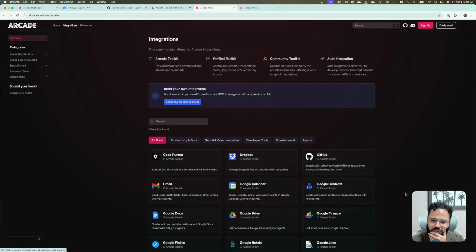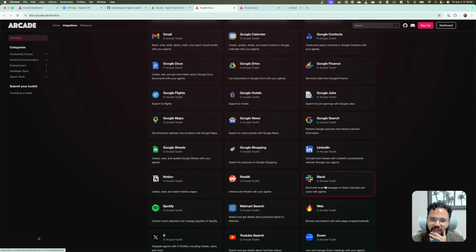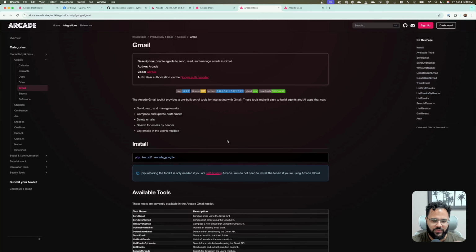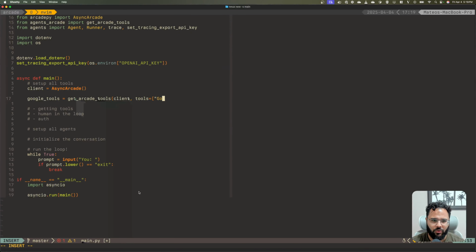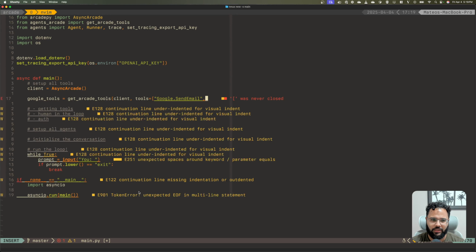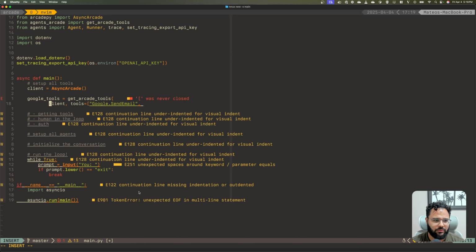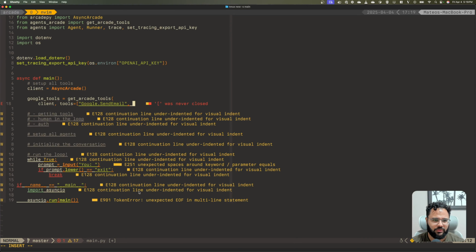Integrations, Gmail, and Slack. And from Gmail, I'll use send email and list emails, and only that. So I go Google, send email, and then actually that's too long. So what's email, and then Google list emails.